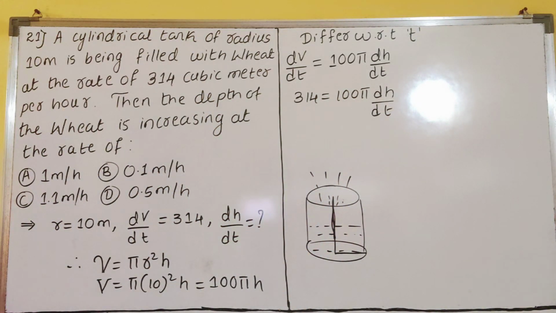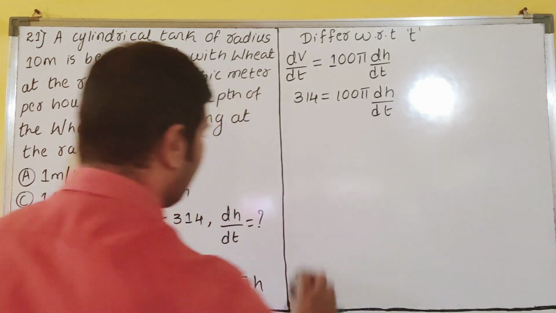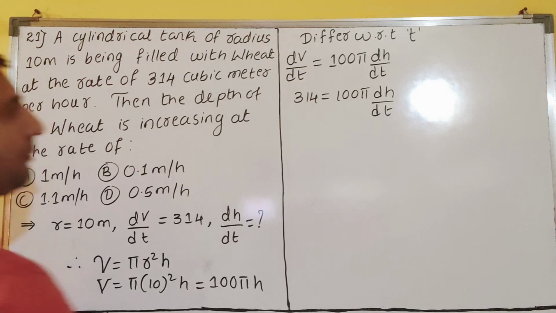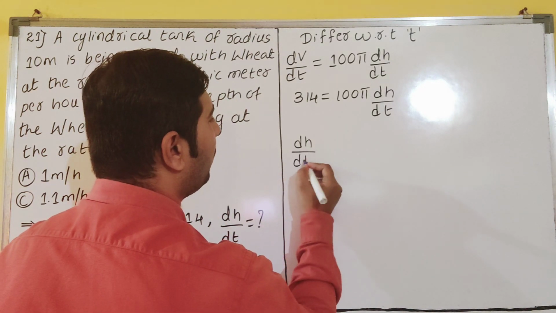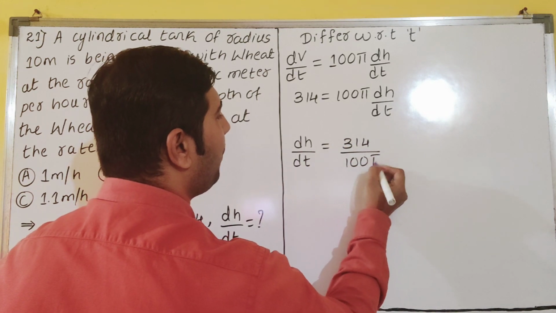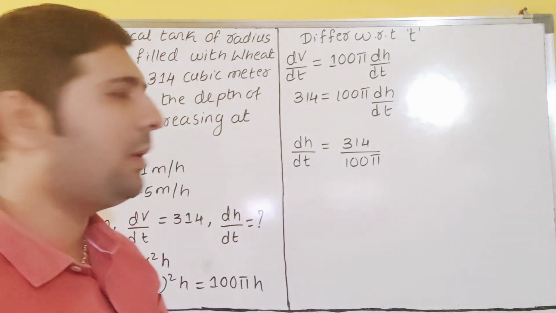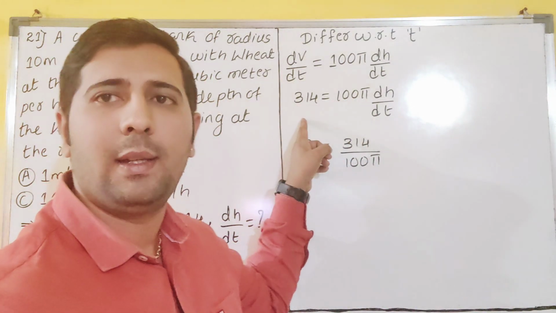So I will erase this diagram for your understanding purpose. I had drawn it; it is not required for us now. So now see here, what will happen? dH by dt is equal to 314 divided by 100 into pi, dear students. Understood? So 100 pi is taken down this side, it has come to the denominator.